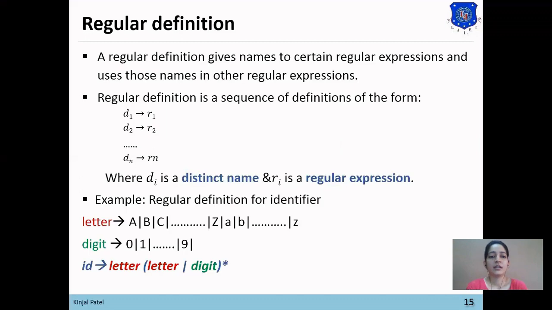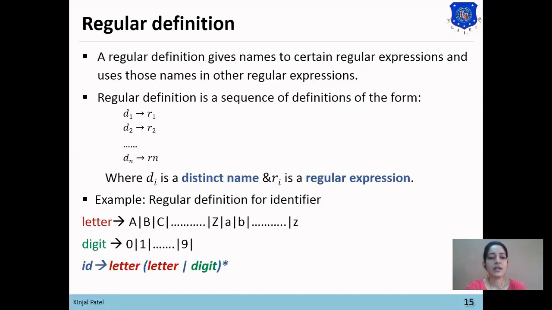I'll explain it with an example. Say we want to write a regular definition for an identifier. So the regular definition will be letter, and letter followed by (letter or digit) Kleene star. Here we are defining the distinct name letter with alphabets, and digit with 0 to 9 digits. So letter and digit are defined with distinct names,